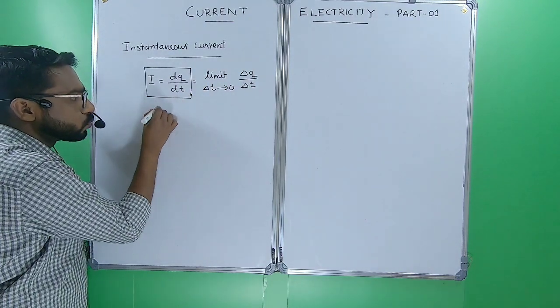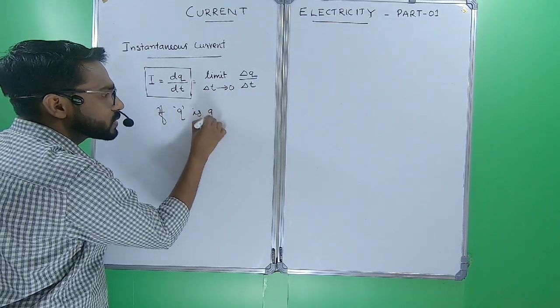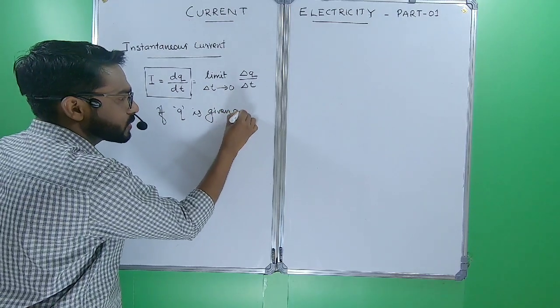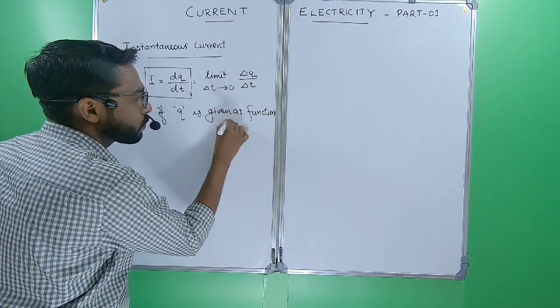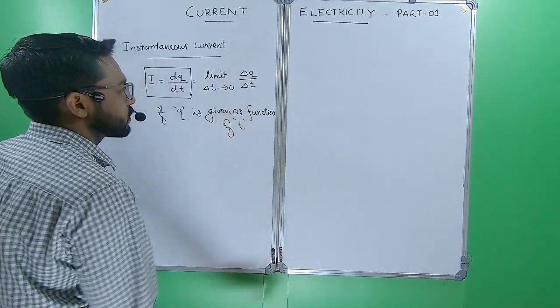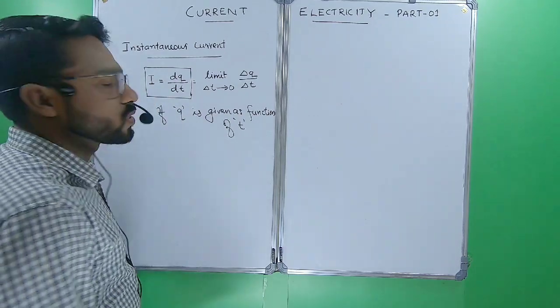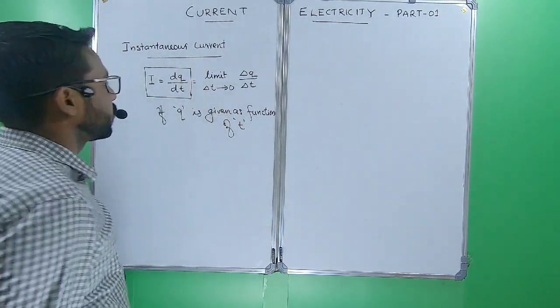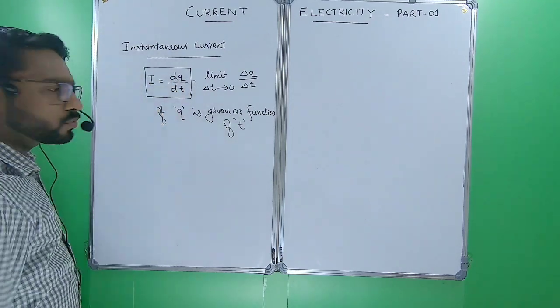This we can do only if charge q is given as a function of time. Then only we can use this equation to find instantaneous current, dq by dt, the first derivative of charge with respect to time.